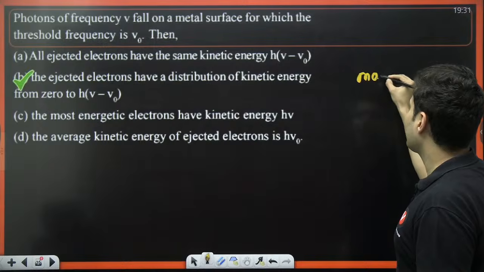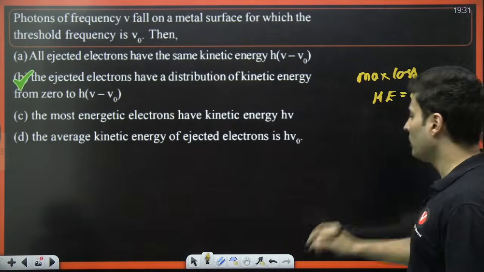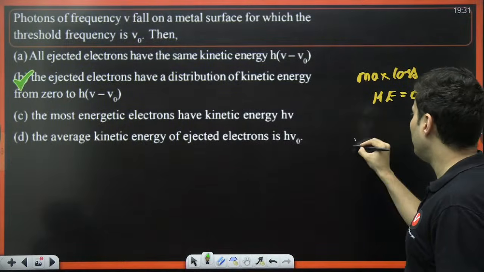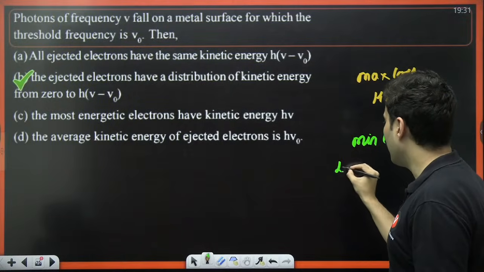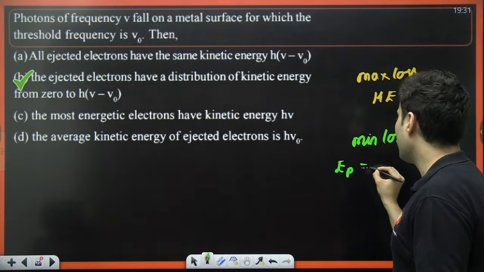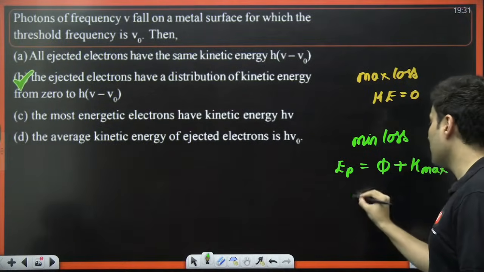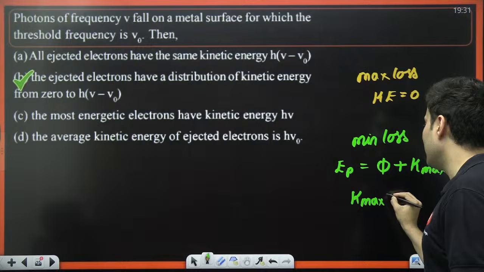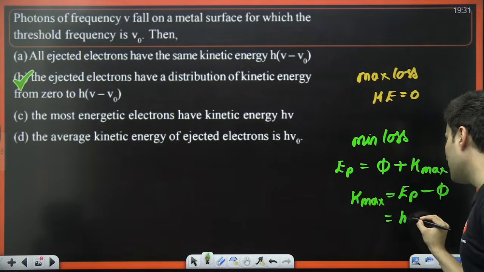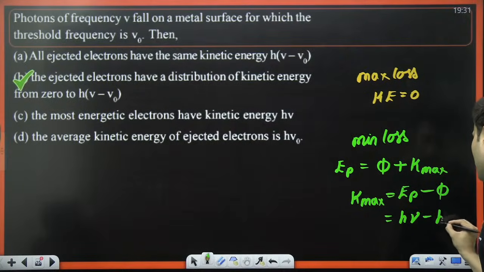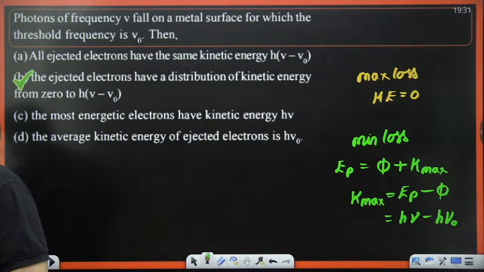So for maximum loss, the kinetic energy will be 0, and for minimum loss, I can say the energy of the photon is equal to work function plus maximum kinetic energy. So maximum kinetic energy will be the energy of the photon minus work function, which is hν minus hν0, which is exactly this value. So it is correct.